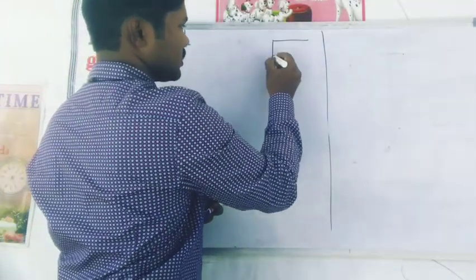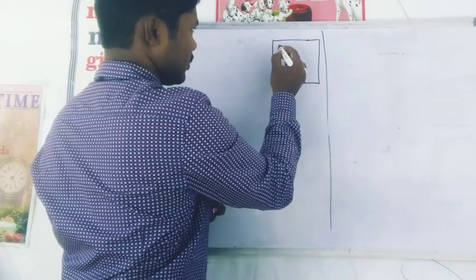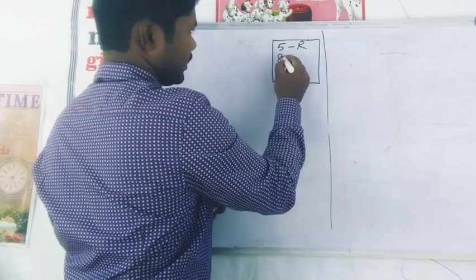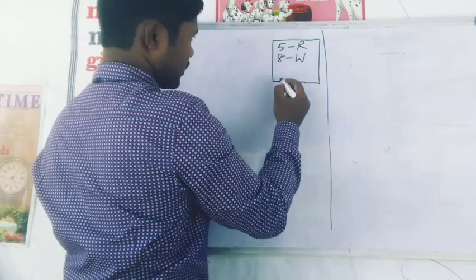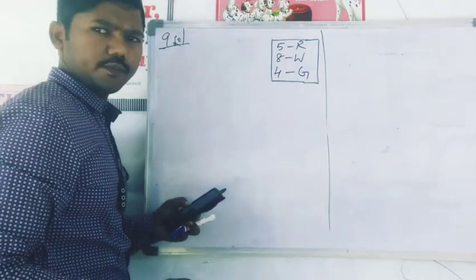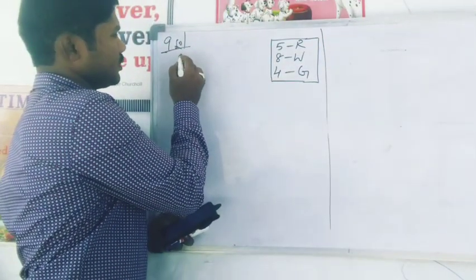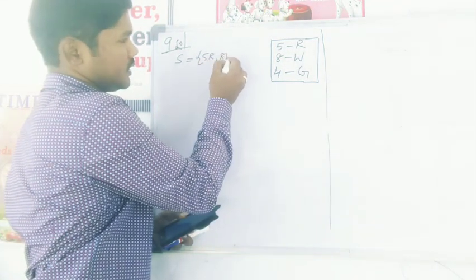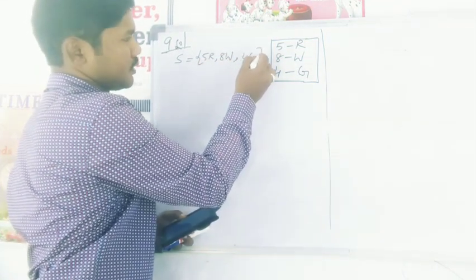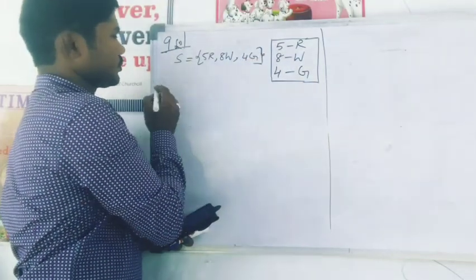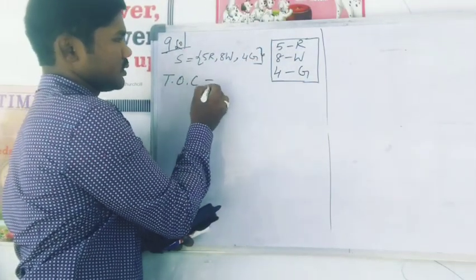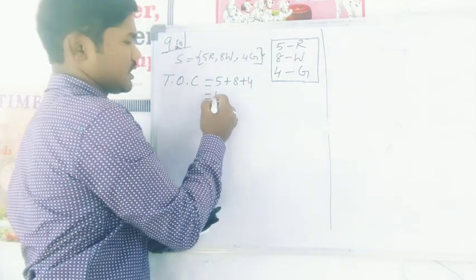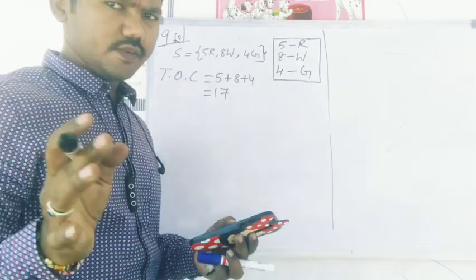So here I can say the sample space is 5 red, 8 white and 4 green, so total outcomes is equal to 5 plus 8 plus 4, 17. So total outcomes are 17 in the sample space.